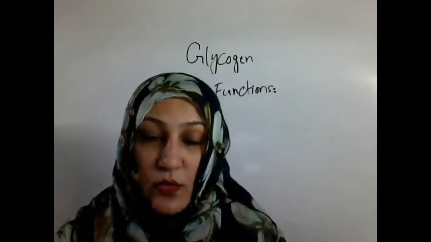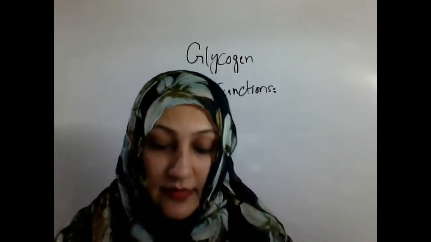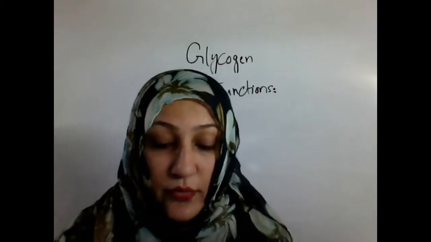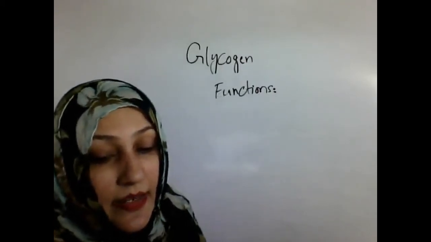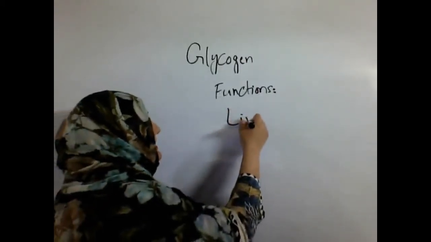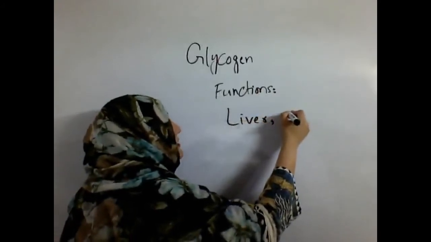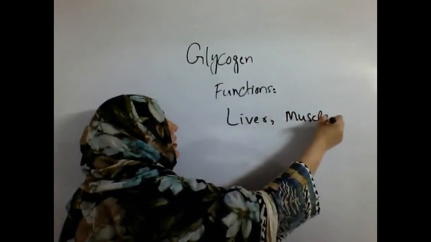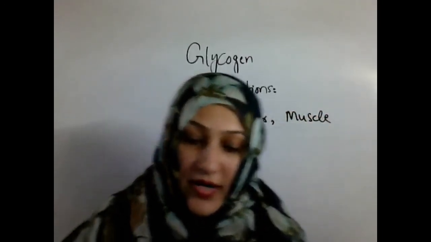When blood glucose levels decline, it is the source of glucose for all the tissues of the body. But it's mainly found in the liver and muscle cells of the body.